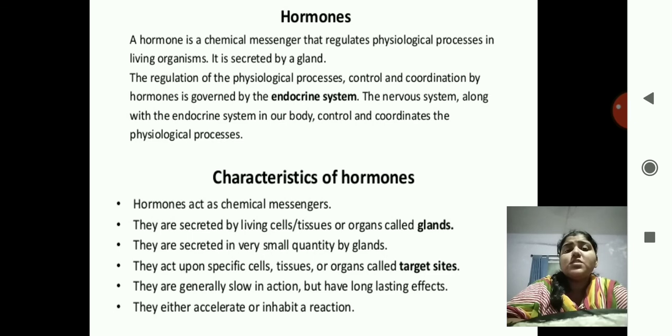They are generally slow in action but have long lasting effects. They either accelerate or inhibit a reaction. Accelerate means they speed up the reaction, or they stop the reaction. So in this video we have covered hormones and their characteristics, and in the next video we are going to see about the endocrine system, the exocrine system, and what hormones are secreted in our body.